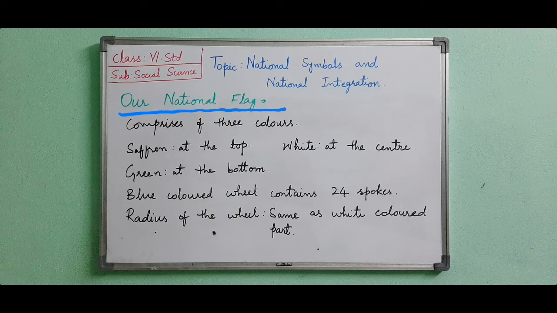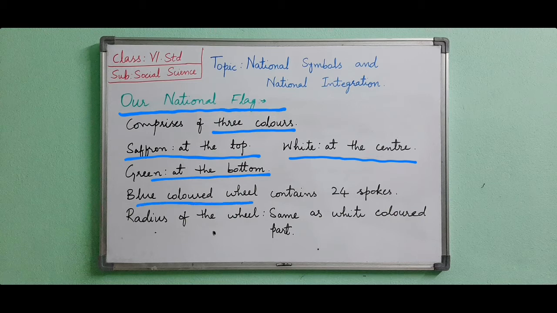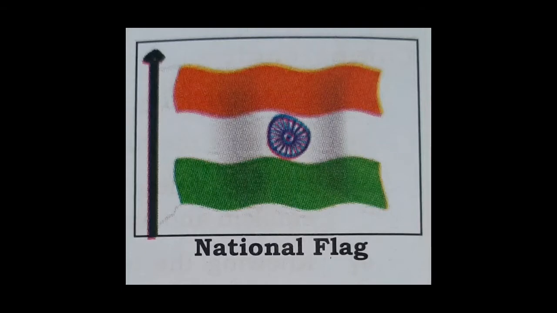Now we will see the description of our tricolor national flag, meaning how many colors are there and what they show. Our flag comprises 3 colors: saffron at the top, white at the center and green at the bottom. At the center of the white color there is a blue colored wheel. The wheel contains 24 spokes. The radius of the wheel is the same as the height of the white part. As you can see on the screen, our tricolor national flag contains saffron, white and green.